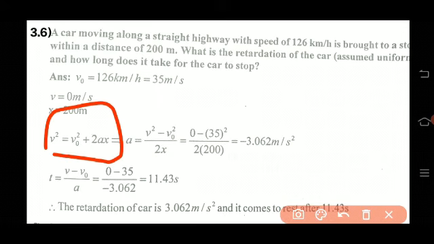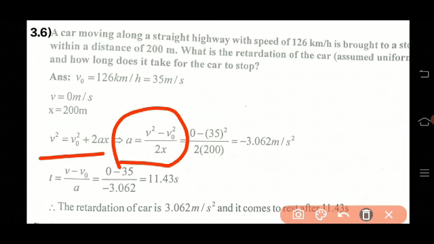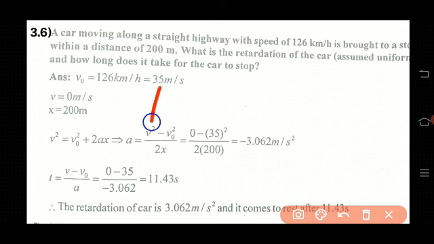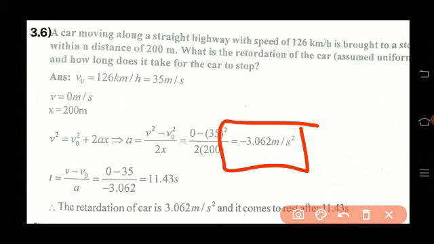Rearranging, a equals v square minus v0 square by 2x. Now substitute. The v value is 0, minus v0 square, that is 35 square, divided by 2 times the distance 200. When you solve this, you will get minus 3.062 meter per second square. What is the unit of acceleration? Meter per second square. Clear?